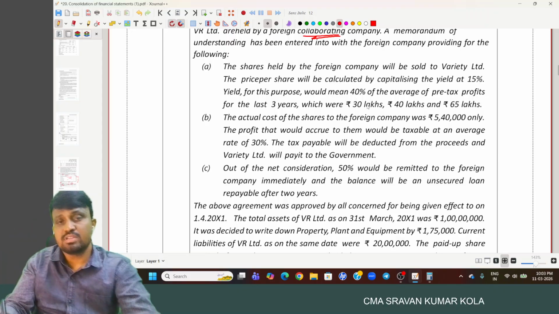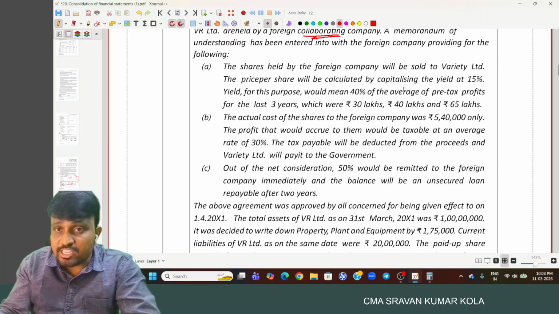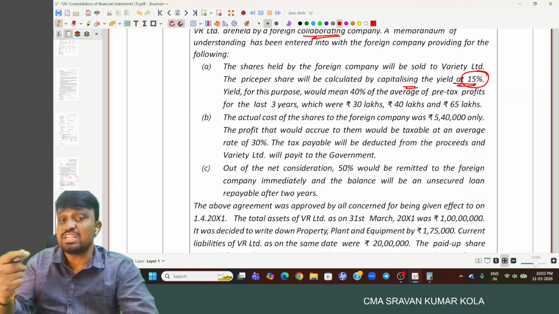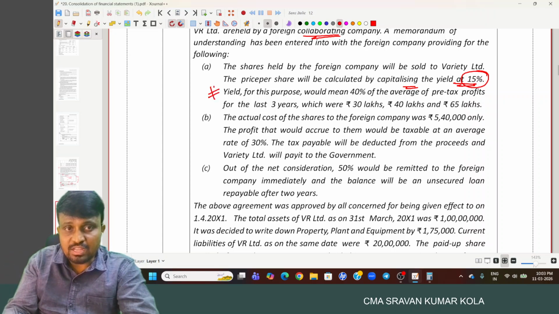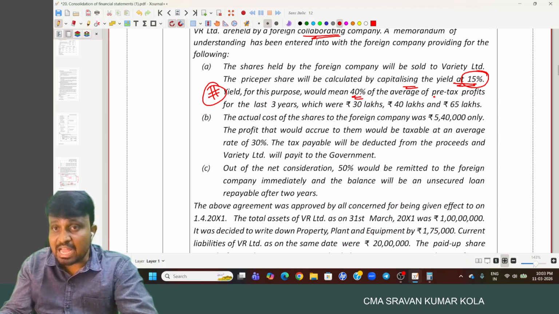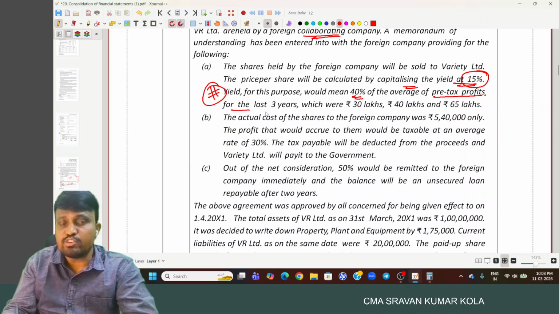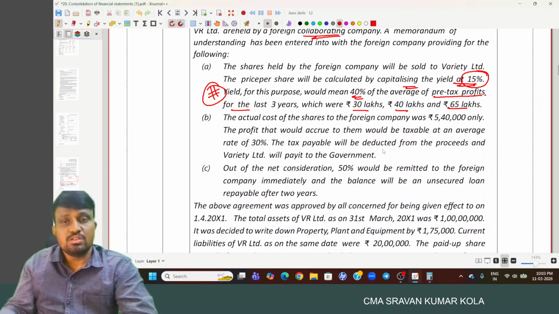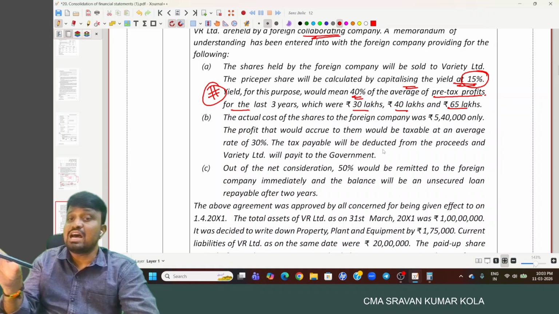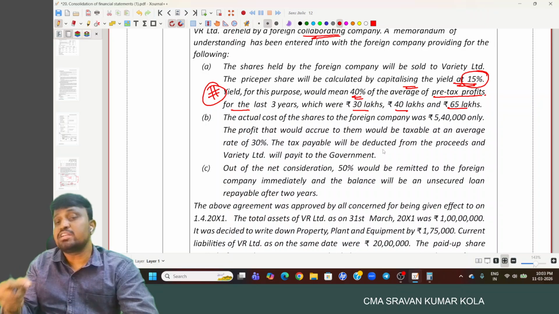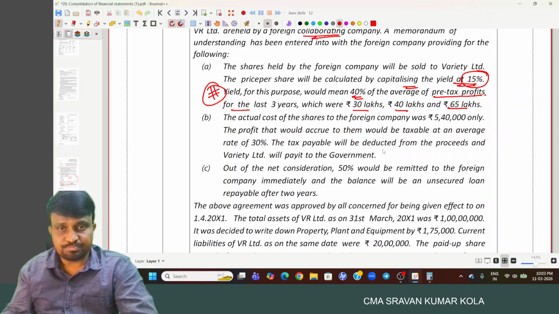But at what price? The price per share will be calculated by capitalizing the yield at 15%. Yield means return. What is meant by yield? That is provided here. Yield for this purpose would mean 40% of the average of pre-tax profit for the last 3 years, which were 30, 40, 65. So average profits of the last 3 years into 40%, and at 15% you are getting the yield.